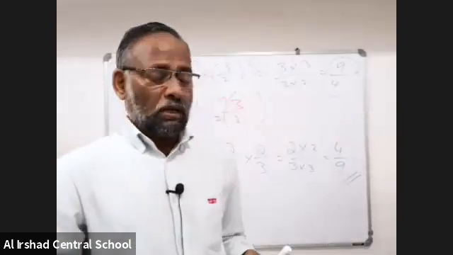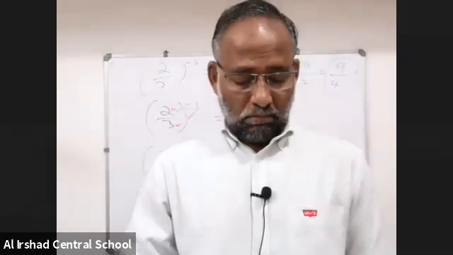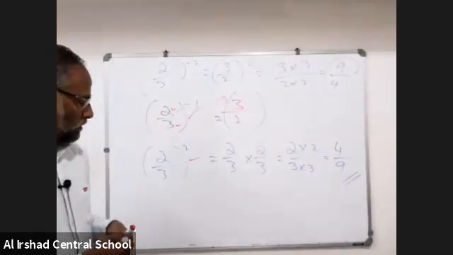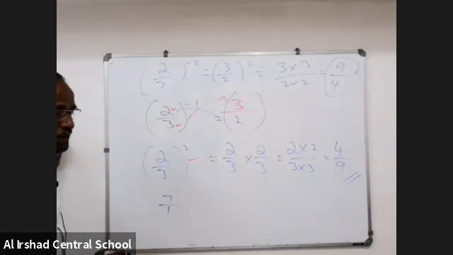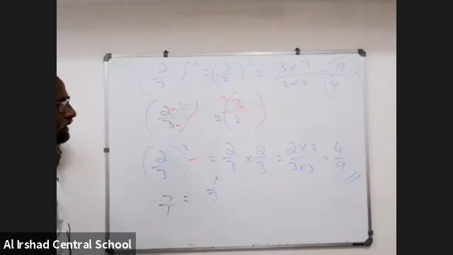Now tell me, what is the reciprocal of 7? What is the reciprocal of 7? 7 means 7 by 1. Am I right? Yes. Reciprocal, that means 1 by 7. Indirectly reading, tell me what is 7 inverse 1?